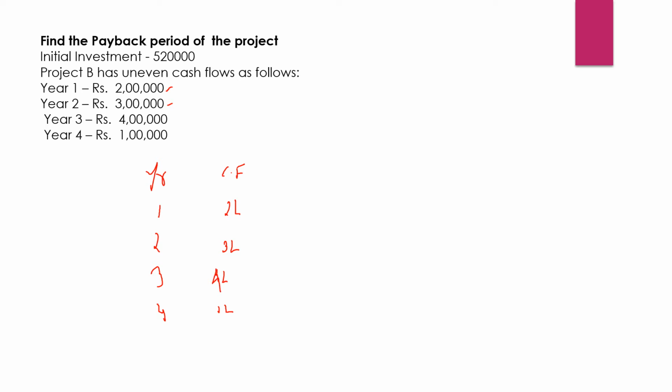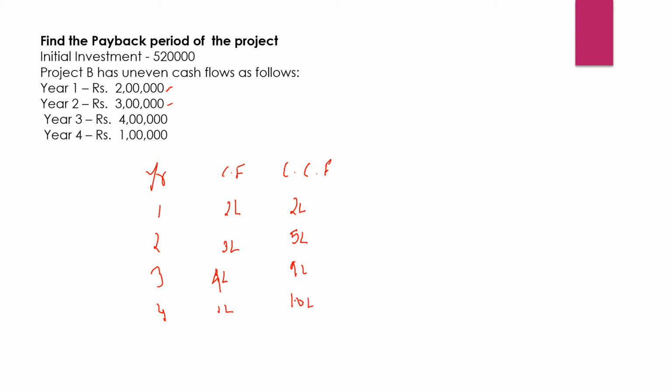Now we need to find the cumulative cash flows. Cumulative means when we add on all the cash flows. In the first year it will be 2 lakh only. In the second year, 2 plus 3, it will be 5 lakh, right? Till the third year we have got 9 lakh, 5 plus 4 is 9 lakh rupees. And in the fourth year we have got 10 lakh rupees in total.